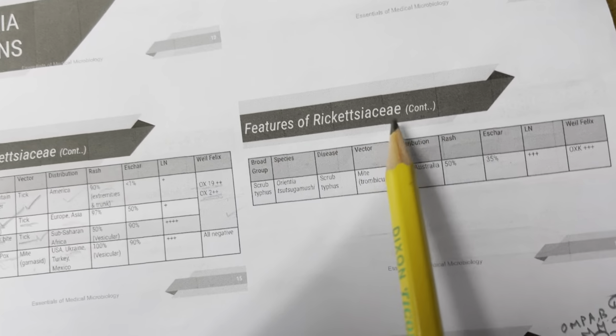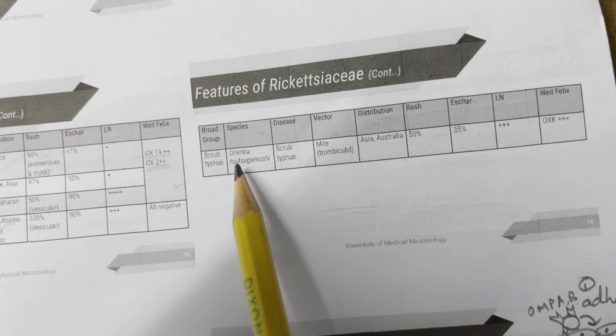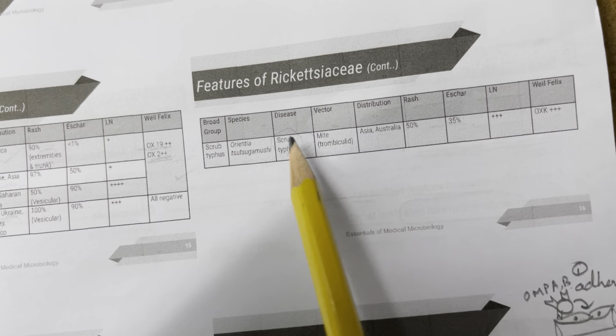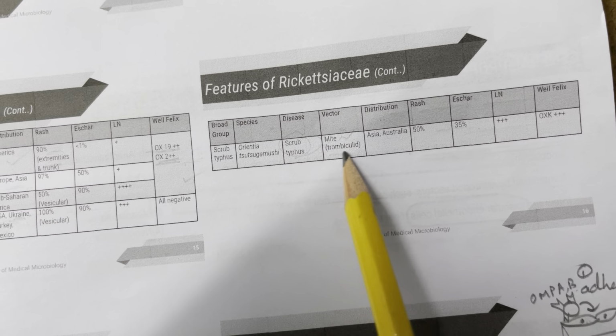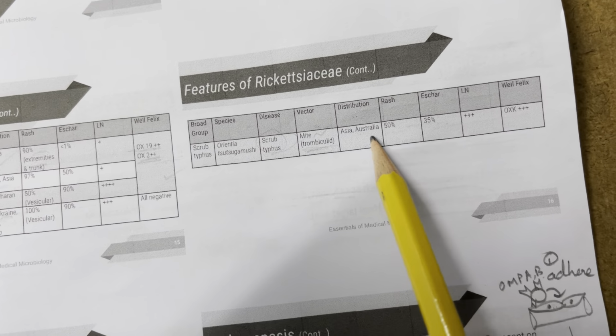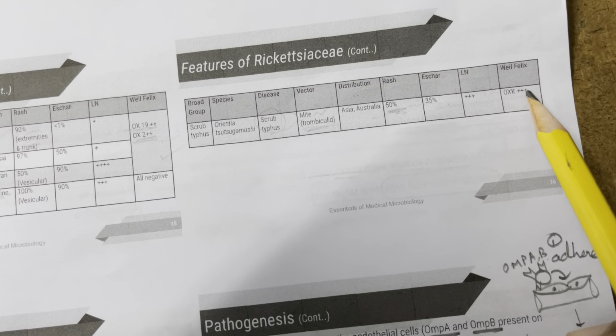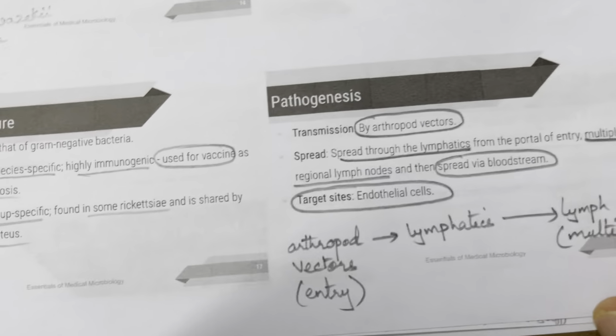Akari. So features of rickettsia. Scrub typhus: you have Orientia tsutsugamushi. It causes scrub typhus and it is spread by the mites, trombiculids. The rash is seen in 50% in the body. And Weil-Felix, you have OXK plus plus plus.